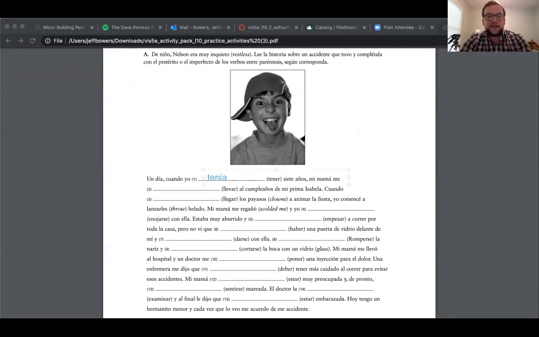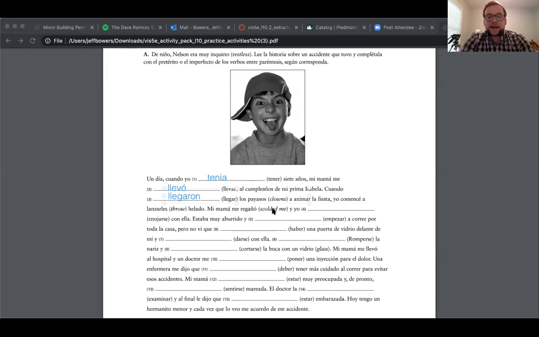Cuando yo tenía 7 años, mi mamá... Un día is another clue. Un día, one day, cuando yo tenía 7 años, mi mamá me... so that one's going to be in the preterite, because it's saying un día, my mom took me to a birthday party of my cousin Isabela. Now here we're talking about when they arrive. Remember, the beginning or an ending of an activity, we're going to use the preterite. So cuando llegaron los payasos a animar la fiesta, yo comencé a lanzarles helado. I started throwing ice cream at them.